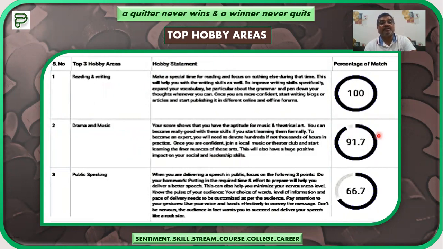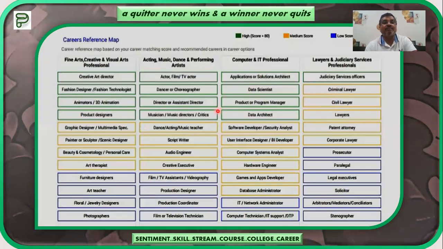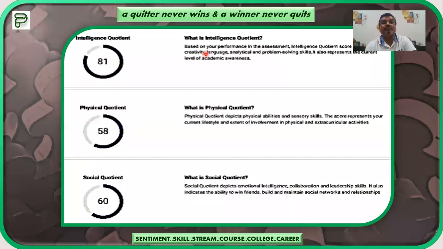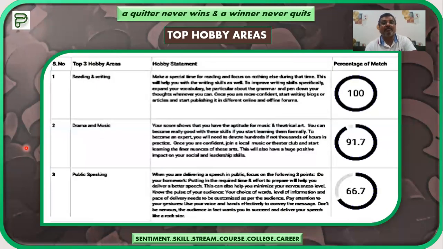Now you can just compare it with your recommendations for the career stream on the last slide, as we have seen here. Art, music and dance performing artists, fine arts and creative. So this particular has been recommended to the child. And when we compare it with the child's hobby, then you will also come to know what the hobbies are. The reading and writing is the hobby. The drama and music is the hobby. So all the different readings are correlated with each other. Accordingly, the things will be provided to you. So these are the hobby areas.